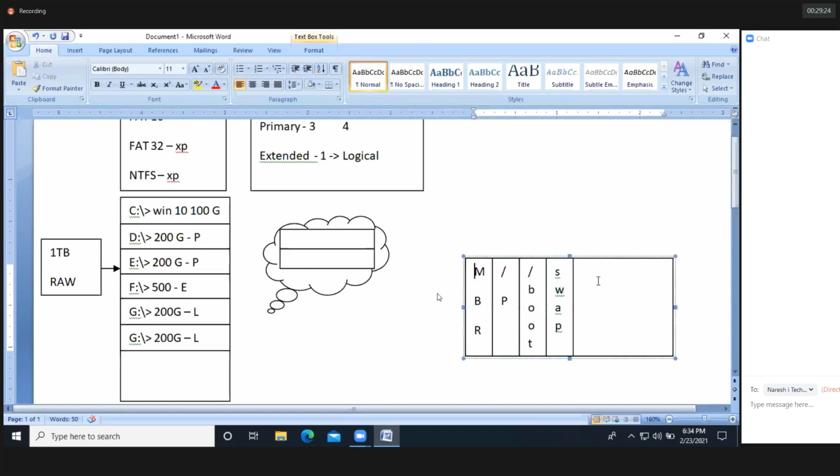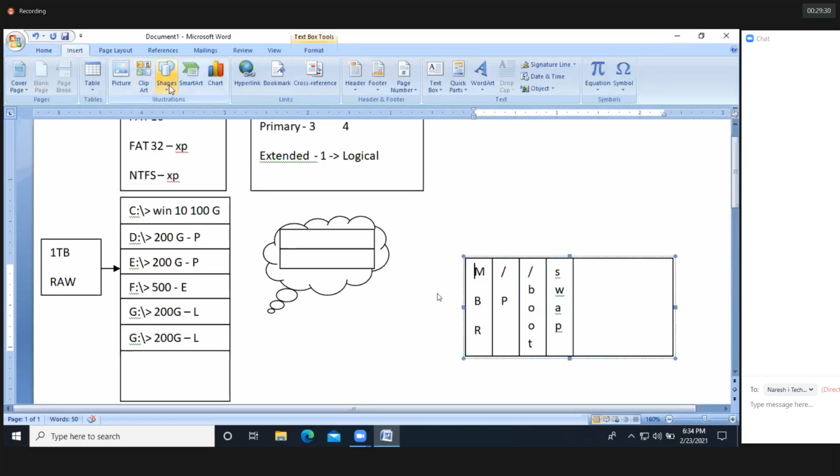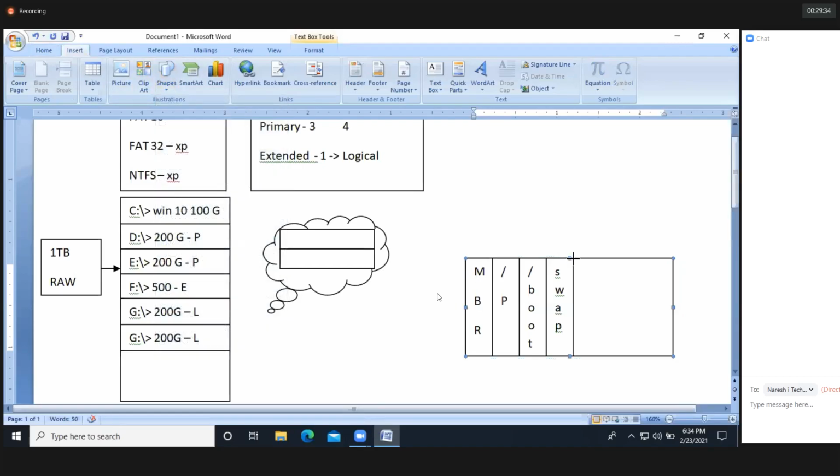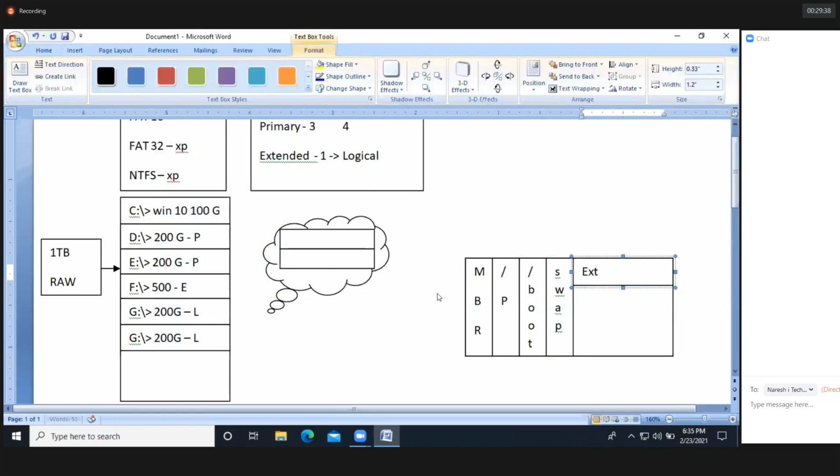And then what will we have? Empty space. We are converting this empty space into the extended partition. So this is an extended partition, the total space. With the help of this extended partition, I'm creating the logical drives.